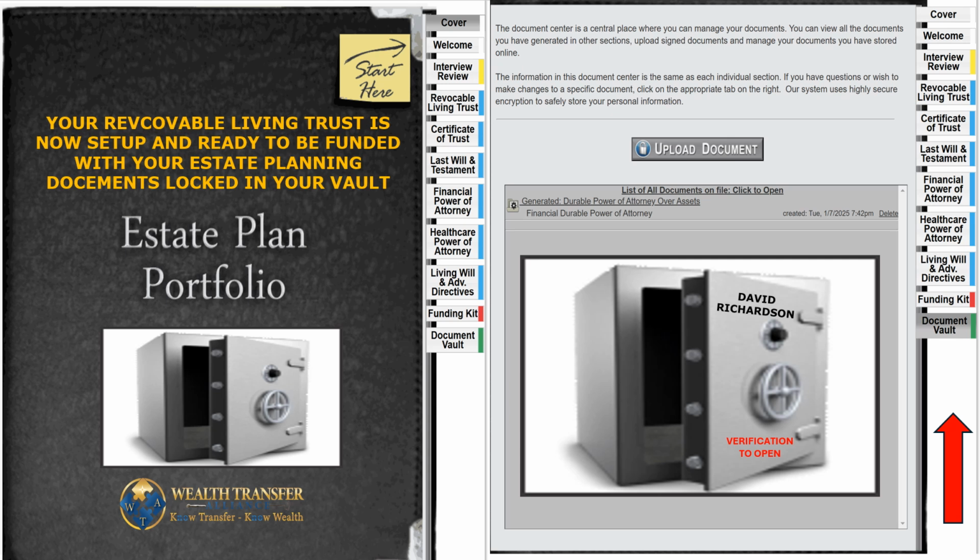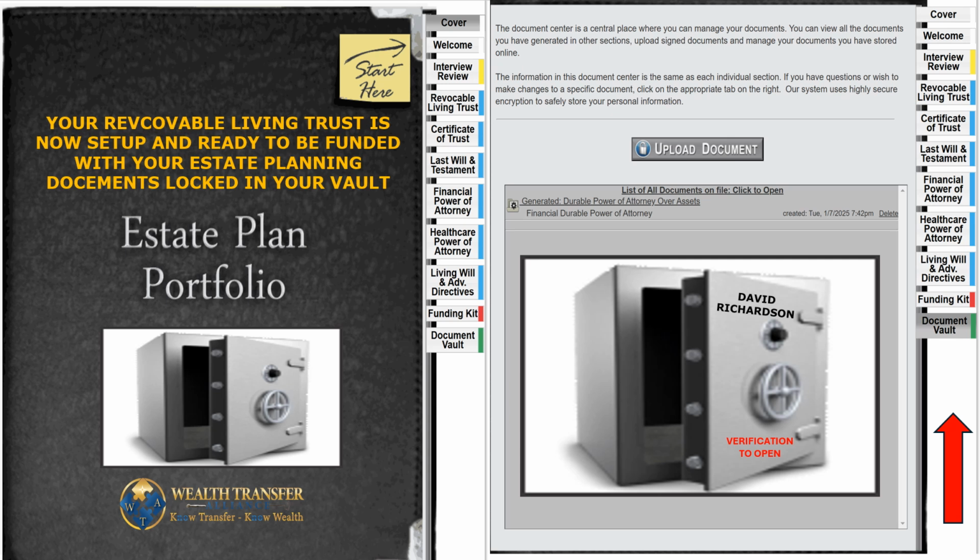This is the final step. There's not only four, but this is the final thing that you do. Your revocable living trust is now set up and ready to be funded, with your estate planning documents locked into your vault. So this is how your vault would look. You're going to lock your information away into your revocable living trust, the information that you put in, you're going to put it into your vault and lock it up.